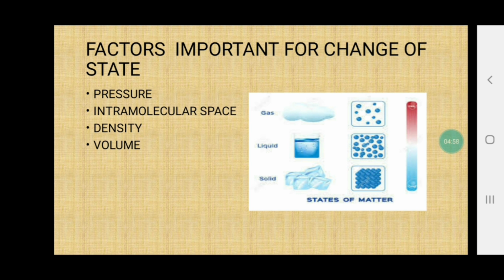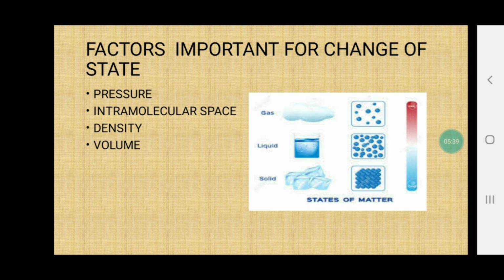Now when the state is changed from solid to liquid or liquid to gas, what actually happens in that particular substance? This can be explained with the help of another concept, that is intramolecular space. When we talk about solids, the molecules in the solids are compactly situated nearby. They don't have enough space to move from their original place. They move at their own place, right?